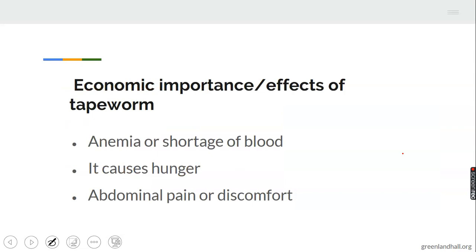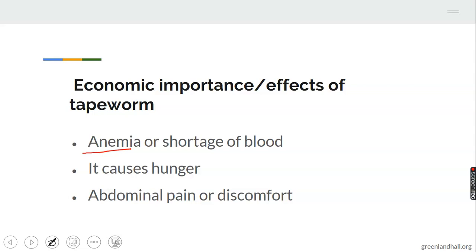Economic importance or effects of tapeworm. What are the effects of tapeworm in the animal system? One, anemia. Remember when we were treating farm animal diseases, we made mention of anemia, which means blood deficiency.